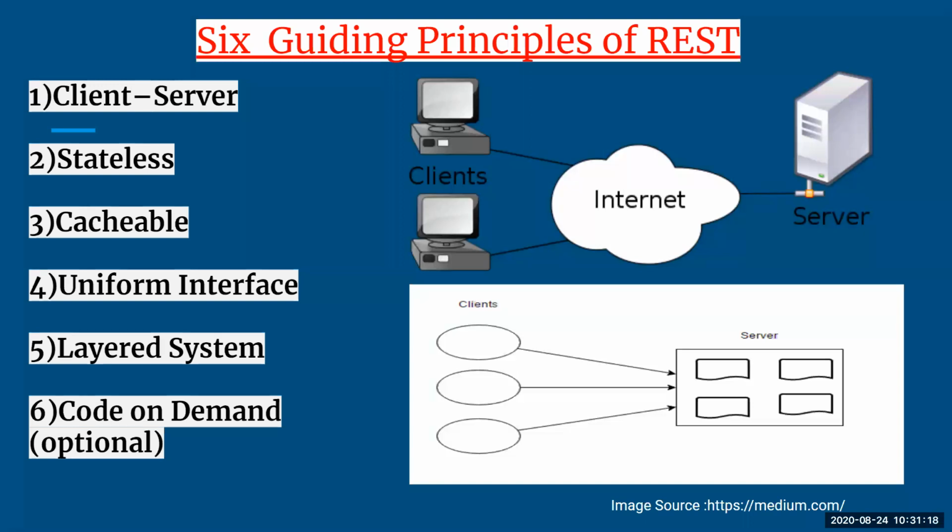The reason for separating the client and server is that both of them can work independently and neither will be dependent on the other. If we have one single device acting as both client and server, then the separation of code and the separation of data is not possible. So the very first principle of REST is that your client and server have to be separated, and the reason is that both should work independently. If there are any changes in the code, it should not affect the client, and similarly it should not affect the server.